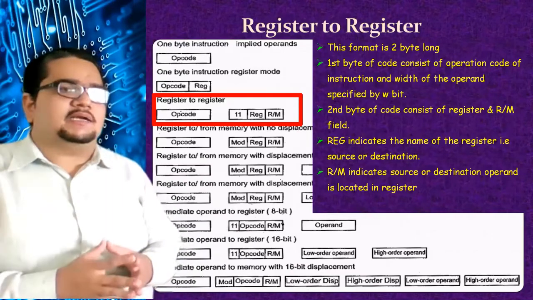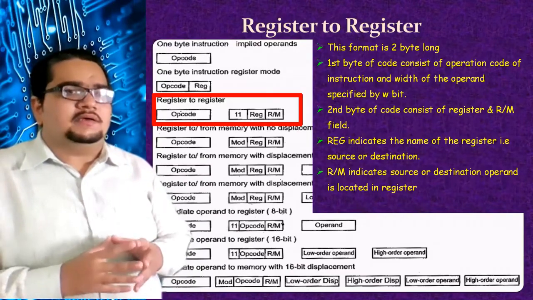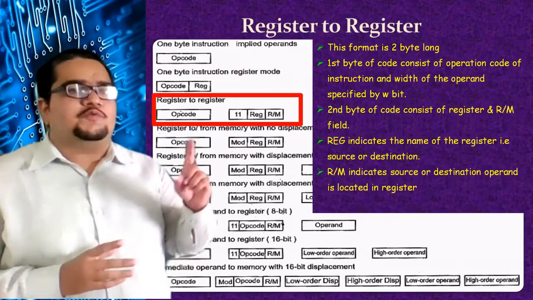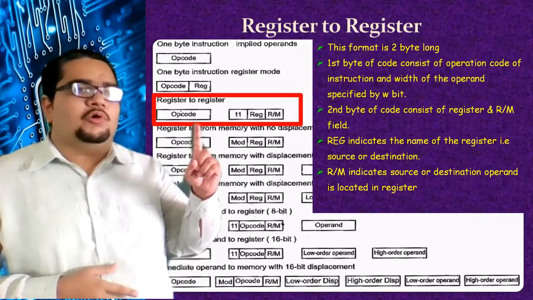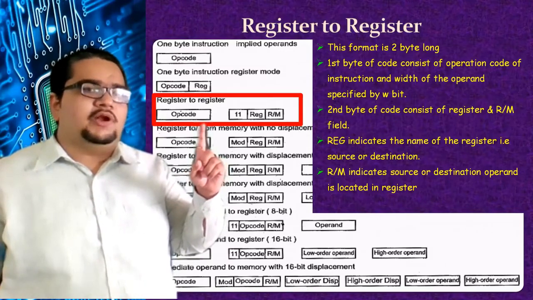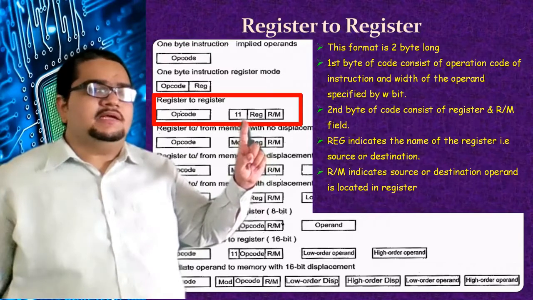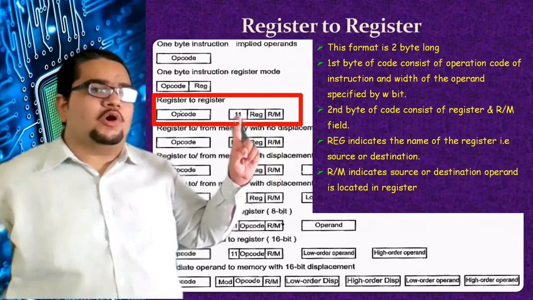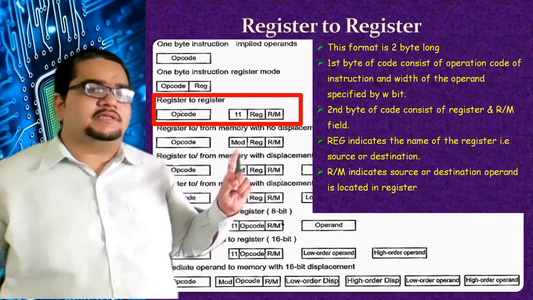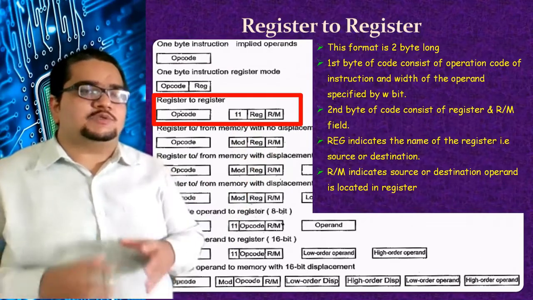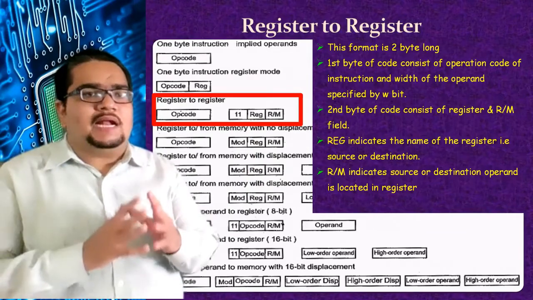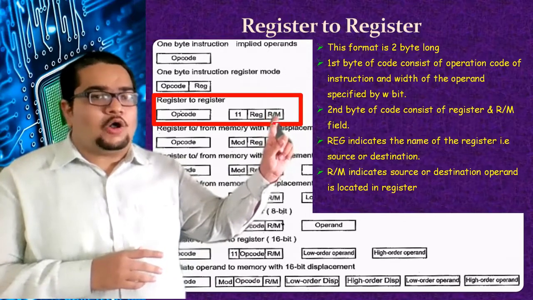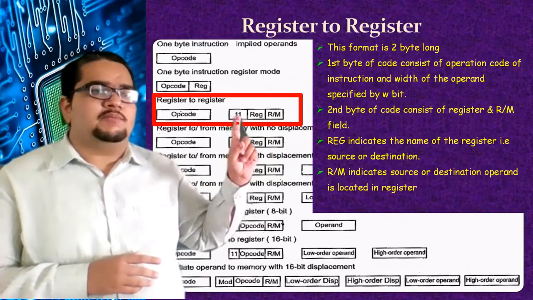So here is the second type of instruction format, where the operation is going on between registers, one register to another register. For that purpose, the first byte will be the opcode, including that W and D bits. The second byte will have 3 fields, as I told you. The first field is the mode field, the MOD field. Here it is 11 to show that the mode is register mode. This R/M is also a register.